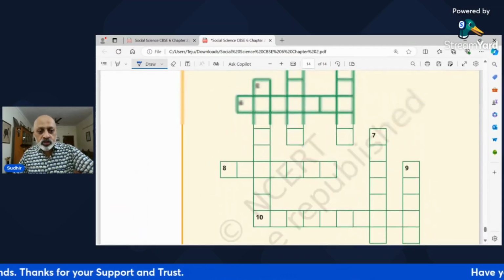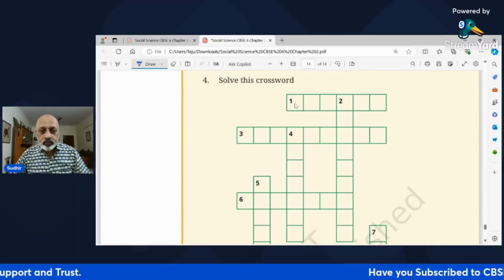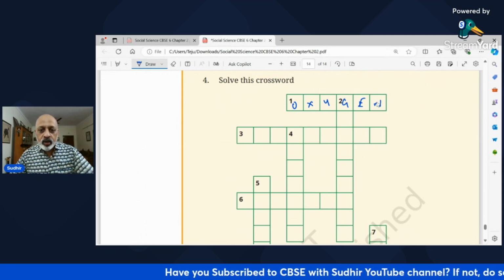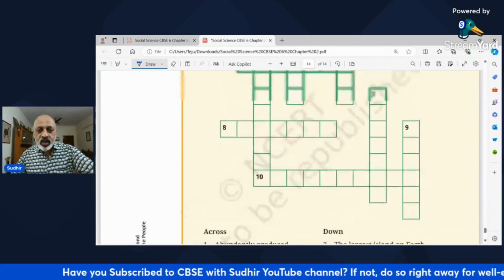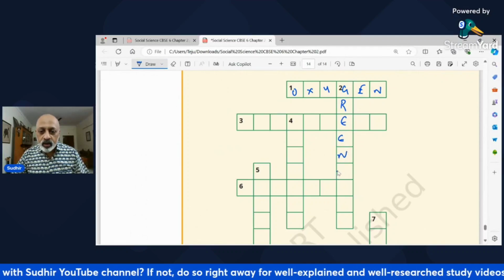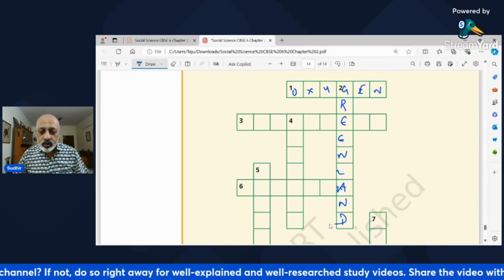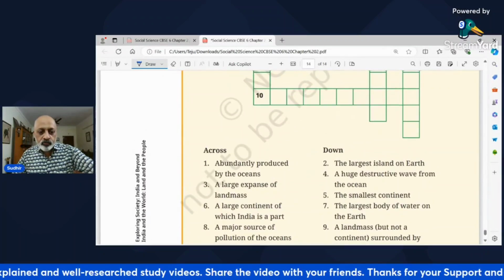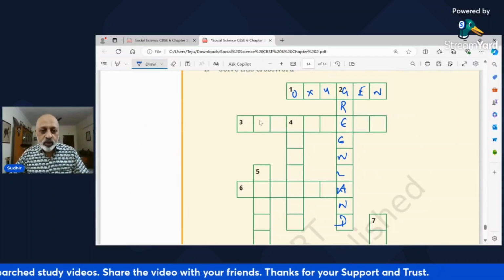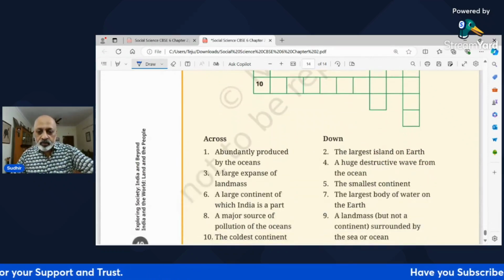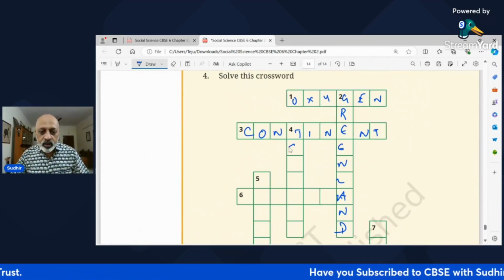Abundantly produced by the oxygen, one across, क्या होगा? Oxygen. Okay. 2 down, the largest island on earth, कौन सा होगा? Greenland. Okay. Then 3 across, a large expanse of landmass, which will be continent. 4 down will be tsunami.